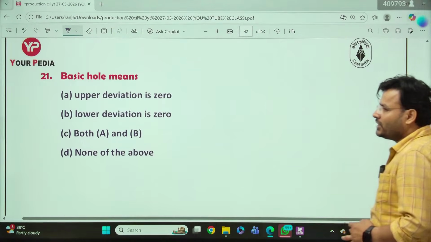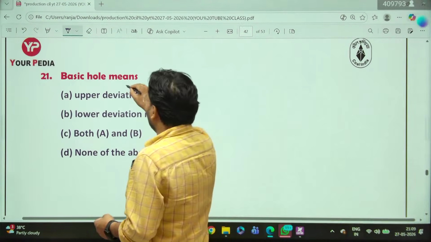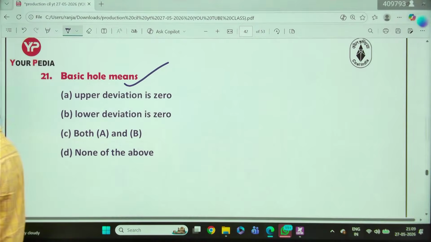Next question on your screen. Basic hole means, what do you mean by basic holes? What will be the basic holes? Question number 21 on your screen.